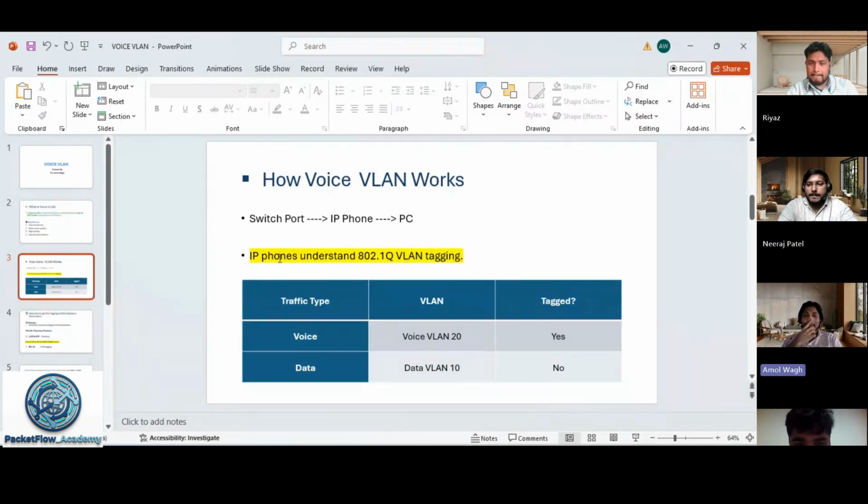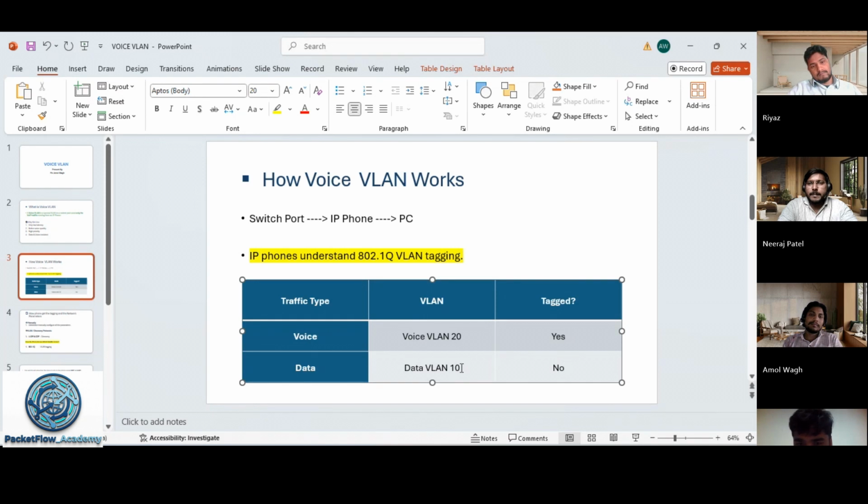CDP and LLDP are protocols, right? In a bank, for security purposes, CDP and LLDP will be disabled. So where is the information shared? We can configure it manually. So we have configured it manually, there is no need for CDP and LLDP, right? Yes. If we configure it manually already, then we don't need to use CDP and LLDP.